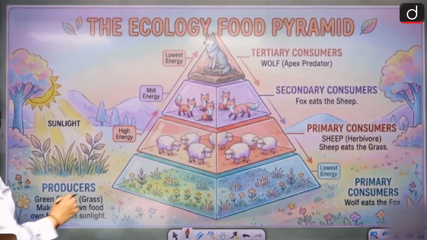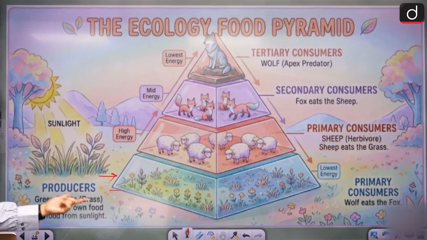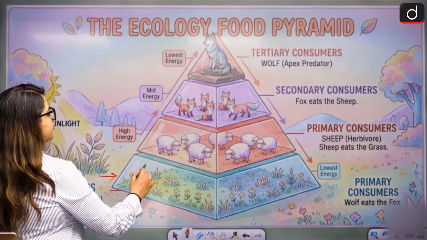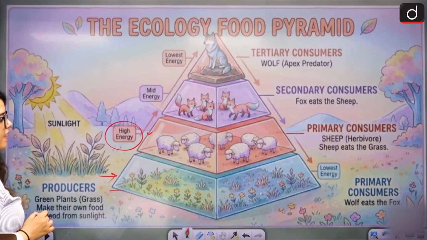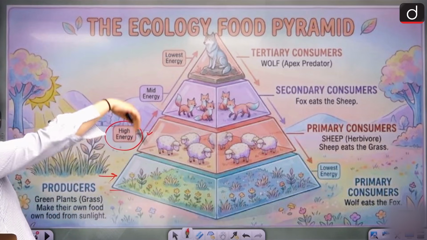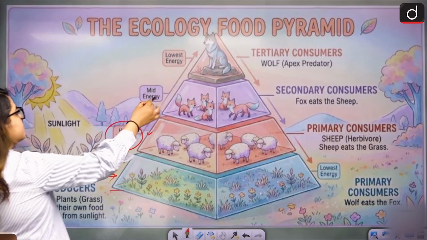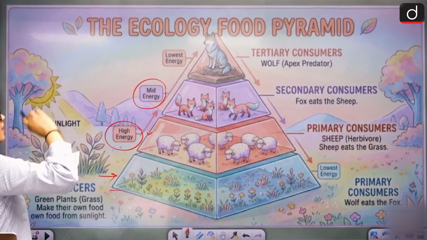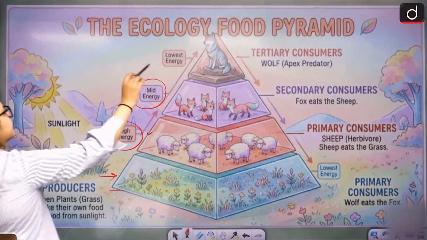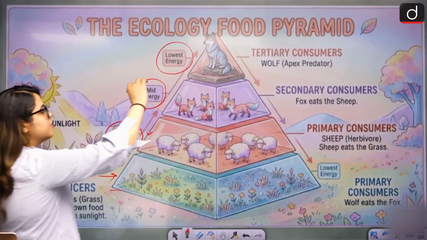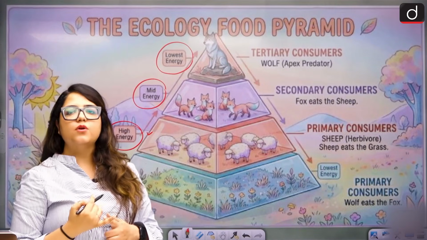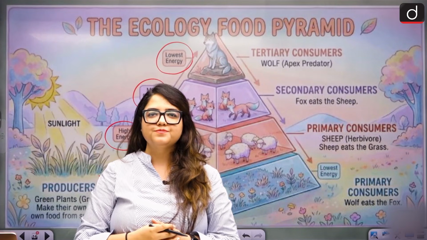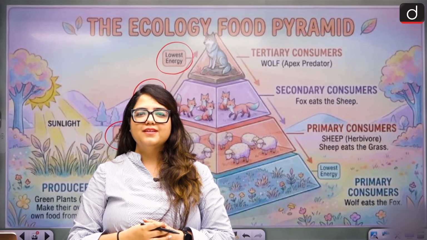The base that starts here is the primary structure, the producer, let's say grass. First of all, the grass is eaten by the sheep, who get very high energy. They are primary consumers. Then they are eaten by secondary consumers, who get mid energy. Then they are eaten by the apex predator, who gets the lowest energy. So while we say that energy can neither be created nor destroyed, where is the energy going?